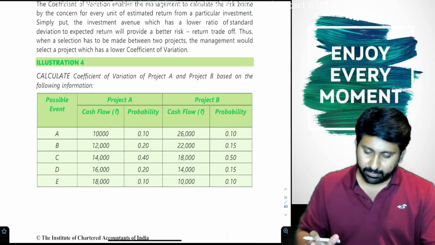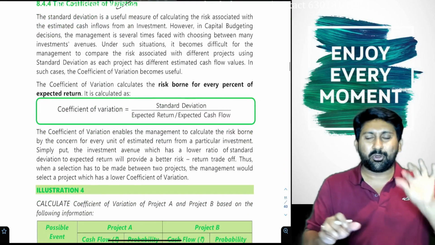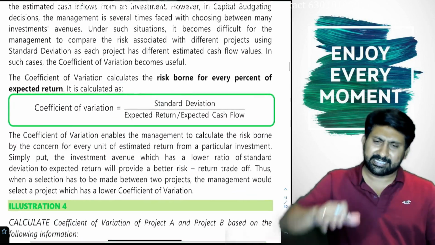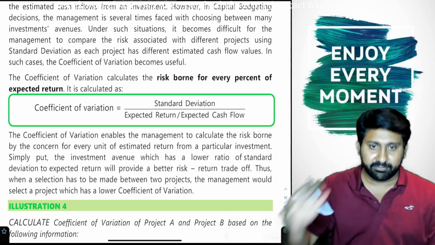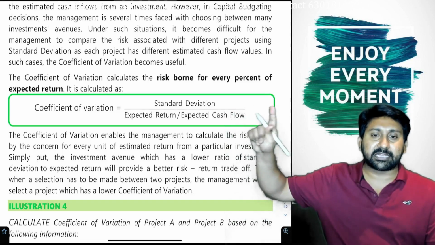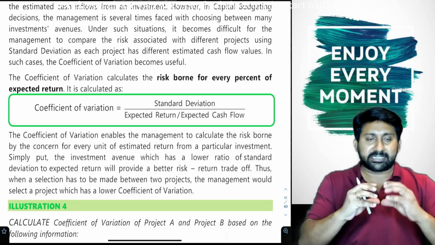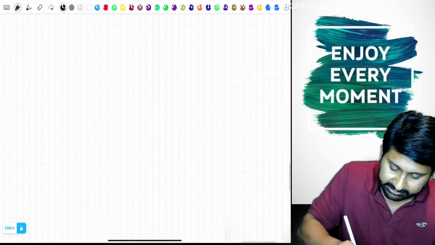Okay, next. What is this next model? Coefficient of variation. Coefficient of variation is not a separate model. Same as it is. Whatever we have done till now, we will do the same thing once again. Lastly, standard deviation will come now, divided by expected cash flow. I will give an example.